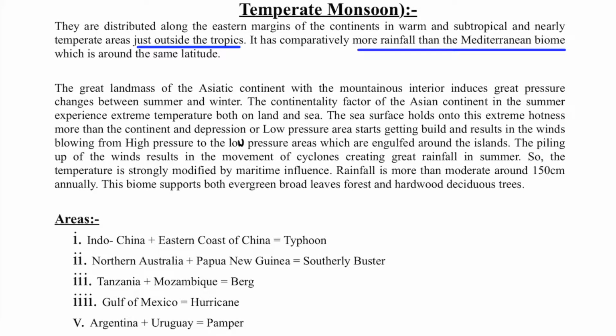In this lecture we will be completing the most important biome, that is the equatorial rainforest biome. In 2019 and 2020 we saw that the tropical biome in the monsoon areas and also in the equatorial areas actually had great fires. Like in the Amazon we saw great fires, in Australia's Murray-Darling Basin we saw great fires, and this lecture also covers the savanna, which is also very important for exams.